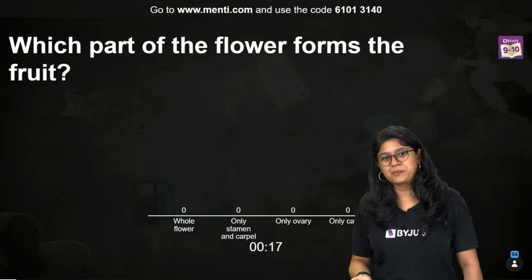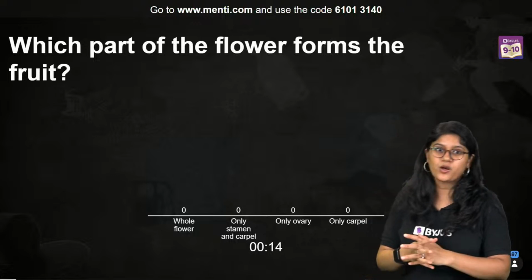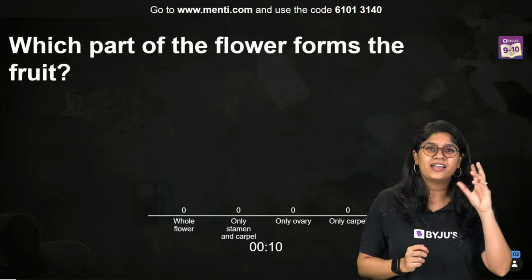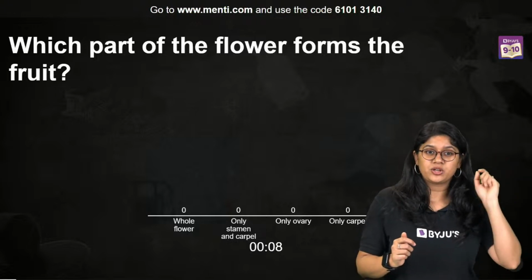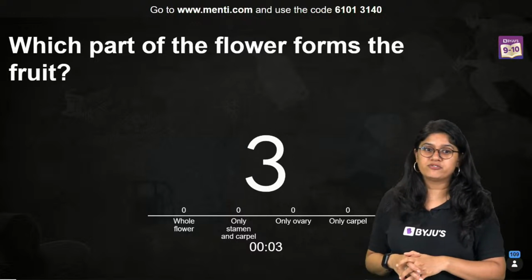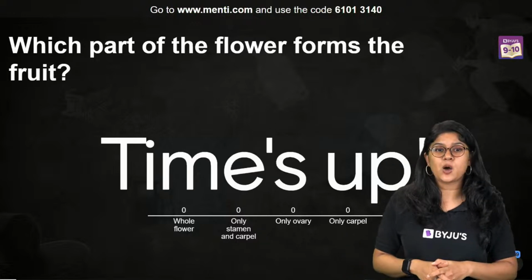I want to participate in the Menti, but I will not. But everyone, all the best. Quickly vote. You can open a new tab, right? And of course, you can open right there, www.menti.com. Use the code 61013140. And the correct answer is option number